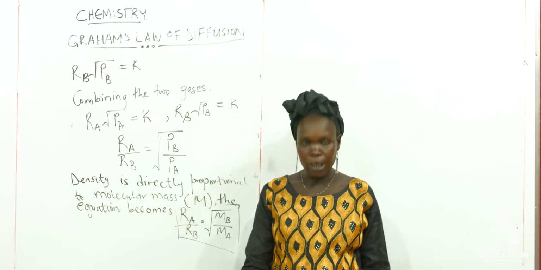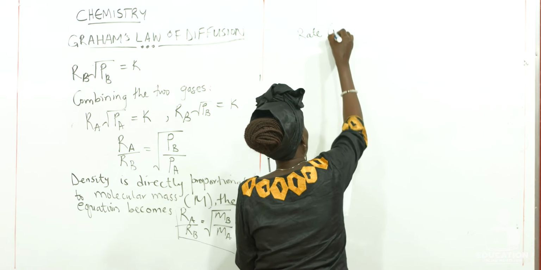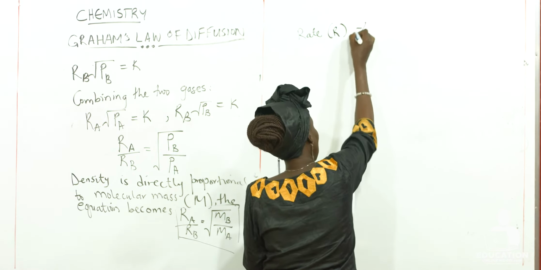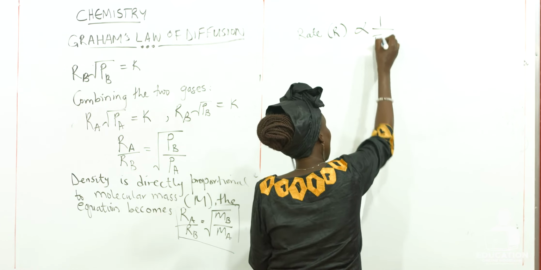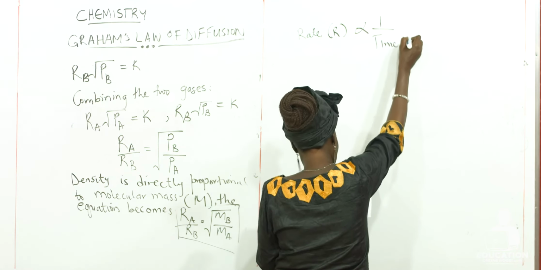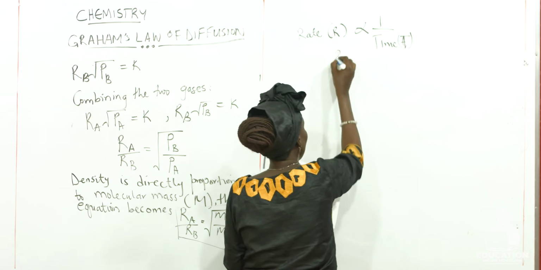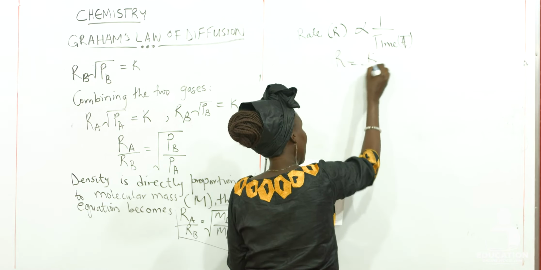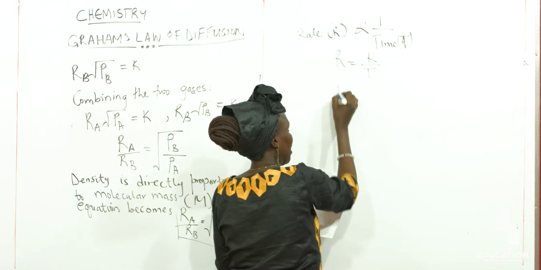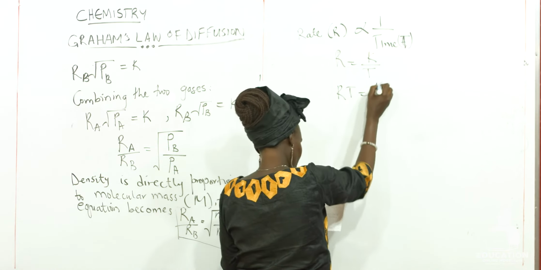The rate of diffusion of the gases, represented by R, is inversely proportional to the time, represented by T, which can be capital T or small t. When we put the constant, we have R equals K over T. So we cross multiply and have RT equal to K.